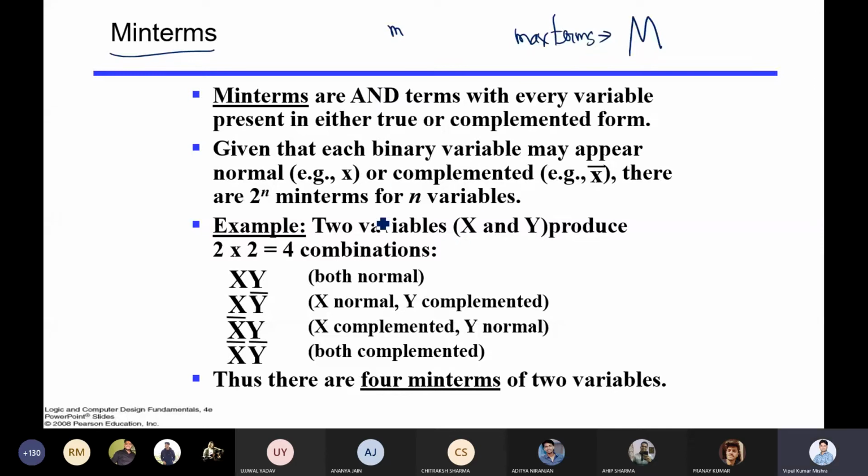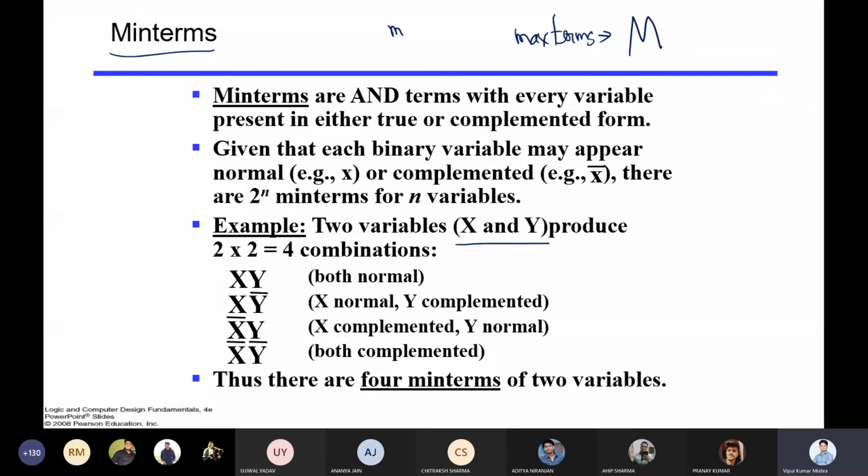So what does a minterm represent? Suppose you have two variables. What maximum minterms can you represent? x y, both normal; x dot y bar, x is normal and y is complemented; x bar y, x is complemented and y is normal; x bar y bar, both are complemented. So you have four minterms with two variables.